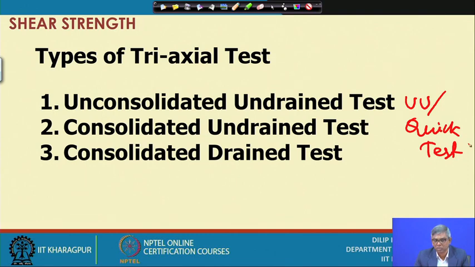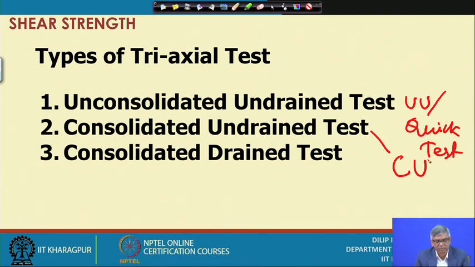Why is it called so? This is universally known as CU. Because we first consolidate the sample and then we shear the sample in undrained condition. So, because of that it is called the consolidated undrained test.